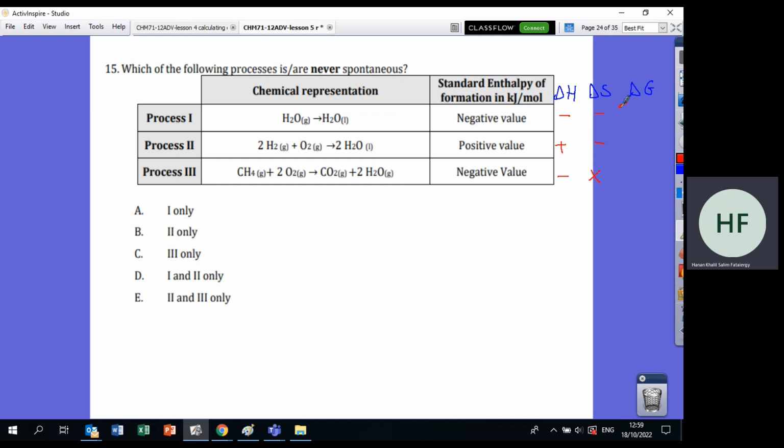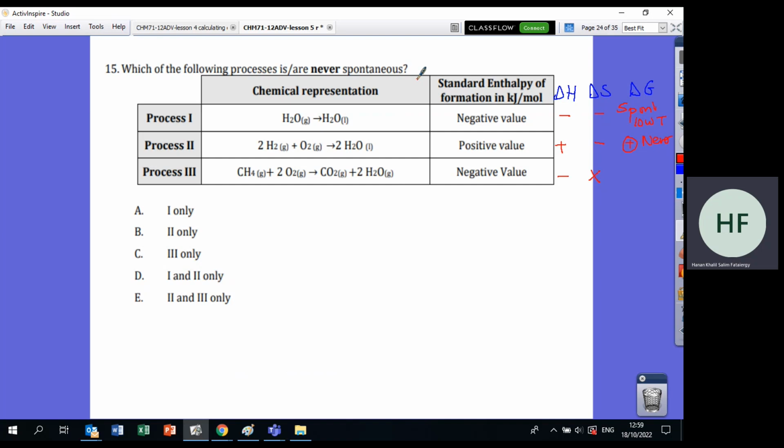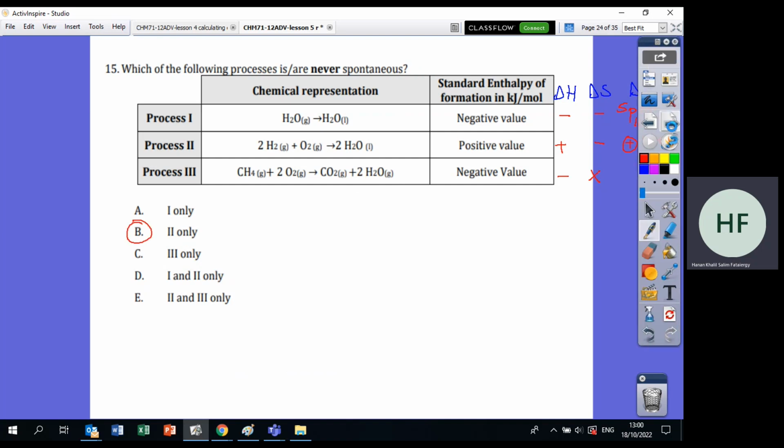Okay, minus minus, this means it is spontaneous at low temperature. Plus minus, delta G will be me, so it will be positive. Positive means never spontaneous. Okay, now the question, which of the following is never spontaneous? Of course the answer is process.